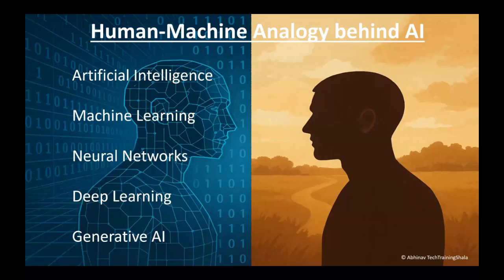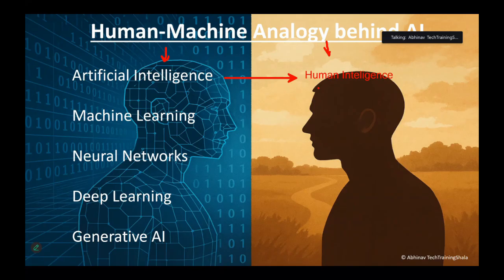Now talking about the human-machine analogy. Artificial intelligence is basically inspired by human intelligence. What I'm trying to explain here is that these are the digital counterparts and these are the real world counterparts. These concepts were discovered and inspired from their real world counterparts.